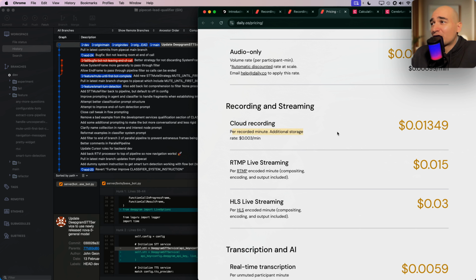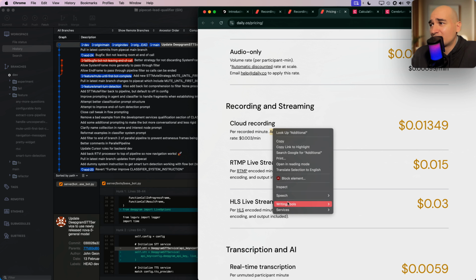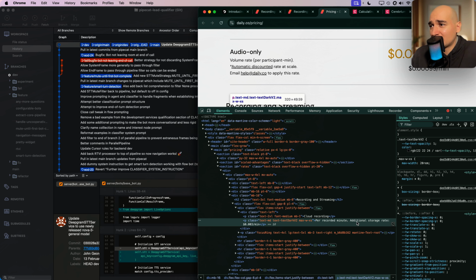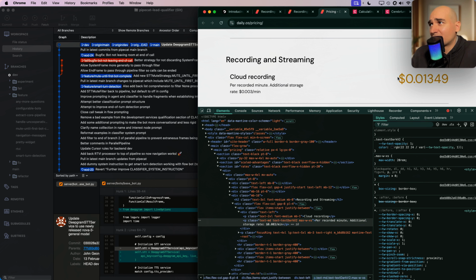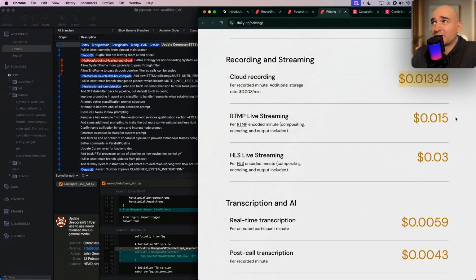So I thought it was saying per minute. Per recorded minute, I guess, is this, and then additional storage is this. I had to literally look into the HTML to double check that it's saying that additional storage rate is this, right? That's what it's saying. And then this is just the per recorded minute, I think. I'm not sure how these two go together, but assuming it's just added up, doesn't seem too bad. I'll find out with the free pricing. Potentially, if it's exorbitant, which I don't think it is, I've seen asked and answered on the Discord server a way of just capturing the audio from the transport directly and saving that locally. So I could look into that. I'll figure it out.